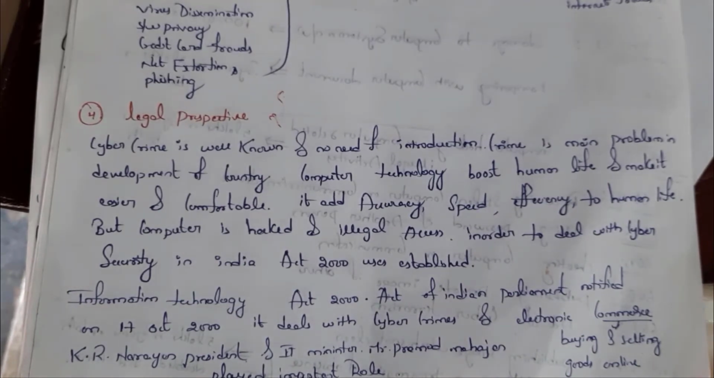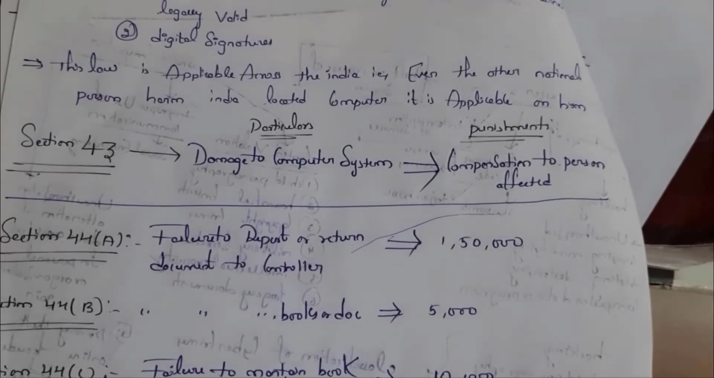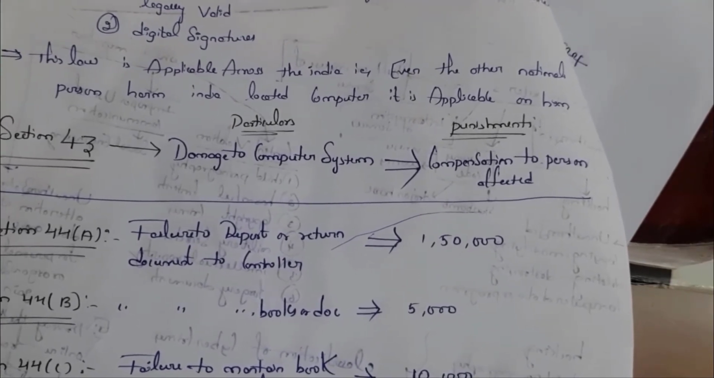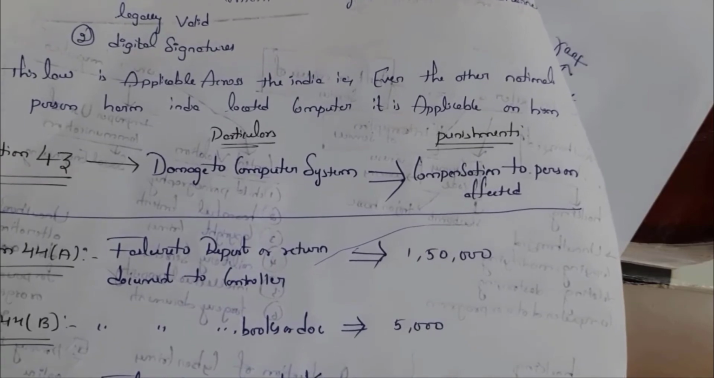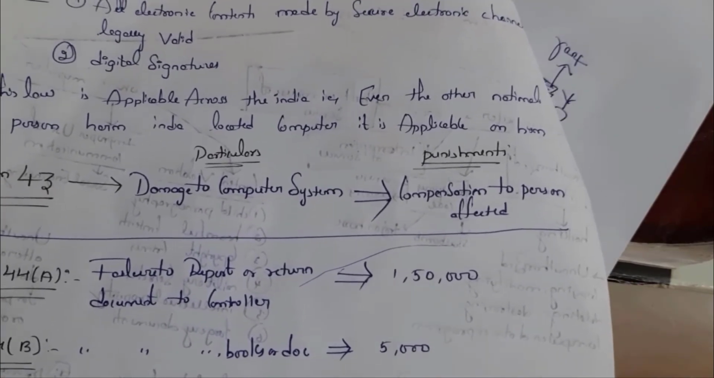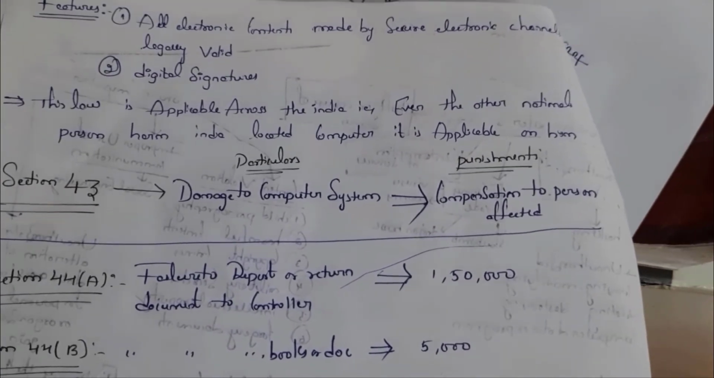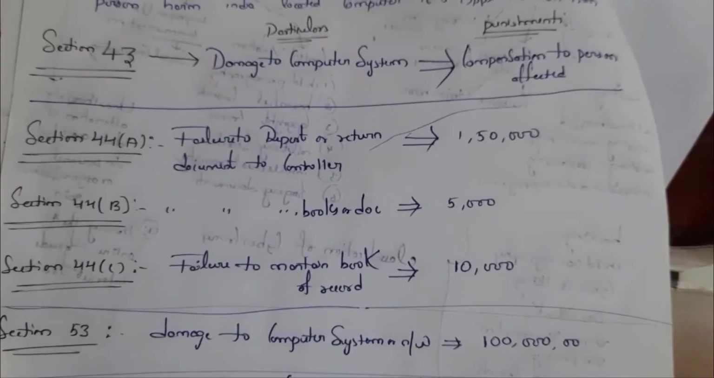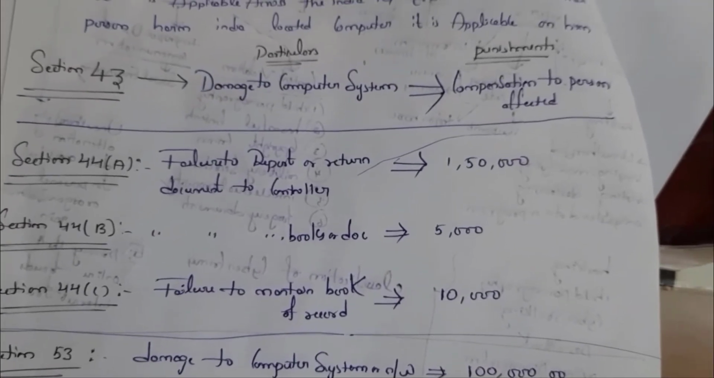President K.R. Narayanan and IT Minister Mr. Pramod Mahajan, these two people played a very important role in creating this IT Act 2000. This act is not only applicable in India, but also to other countries. For example, if US people perform a crime in India, then this cyber law is applicable to those foreign people too. Following are the sections and punishments.